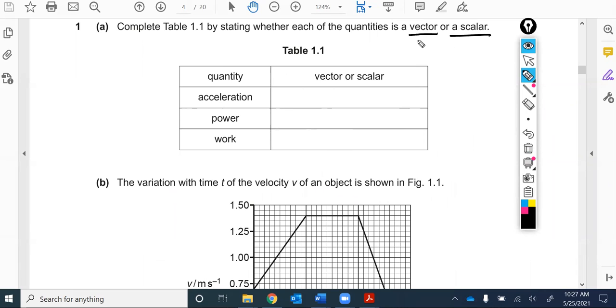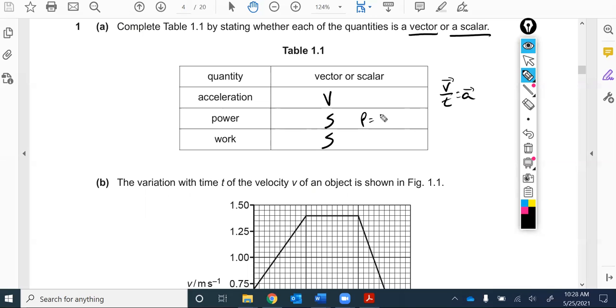So a vector, remember, is a quantity that has both magnitude and direction, while a scalar is magnitude only. There are no directions associated with scalar quantities. Acceleration, that's a vector. Power, that's a scalar. And work, that's a scalar. So acceleration is the rate of change of velocity. So velocity is a vector. So velocity over time, acceleration, both of those are vectors right there.